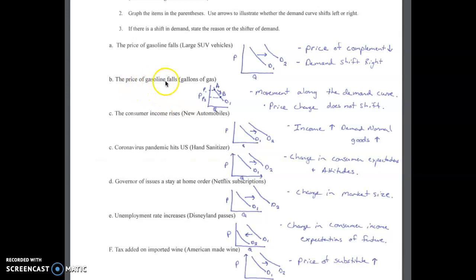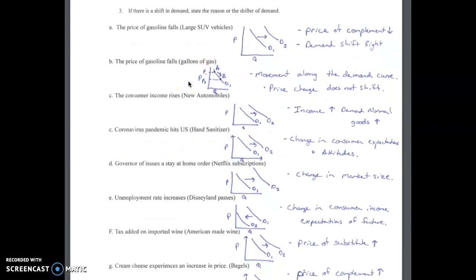For letter B, the price of gasoline falls. How will that impact the demand for gas? We're just going to buy more. The demand curve isn't going to shift. We're just going to move along the demand curve from point A to point B here. And as you can see, it's going to push the quantity out. So it's going to be movement along the demand curve. But remember, if it's a price change, that will never shift the curve. So here it's the price of a gallon of gas, and the market is also gas. So that is never going to result in a shift of the curve.